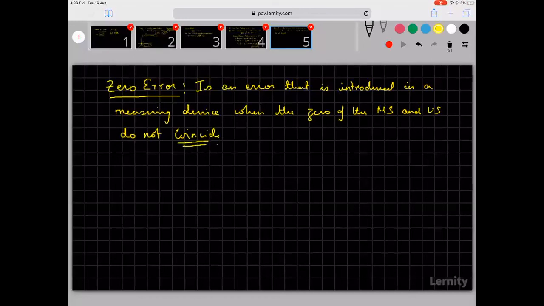Okay, zero error is an error that is introduced in the measuring device when the zero of the main scale and the vernier scale do not coincide.